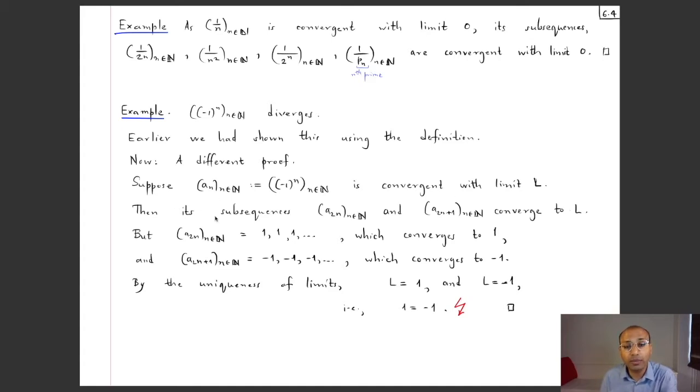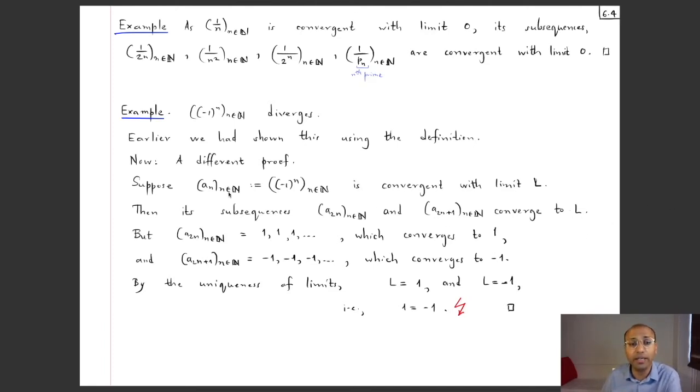Now, this sequence has, of course, the subsequence a_{2n}. So we just take out all the evenly indexed terms from this sequence. And also it has as a subsequence the oddly indexed terms, right? So a_1, a_3, a_5 and so on. So both of these are subsequences. Now since we are assuming that this sequence is convergent with limit L, each of these subsequences will also converge with limit L. But you see, this evenly indexed subsequence is really the constant sequence 1, 1, 1, 1, 1, and that we know is convergent with limit 1. So this L has got to be equal to 1.